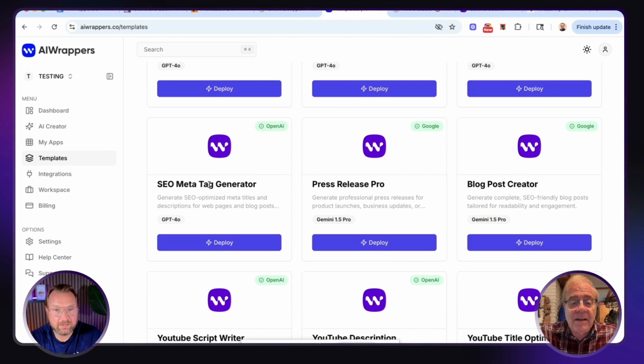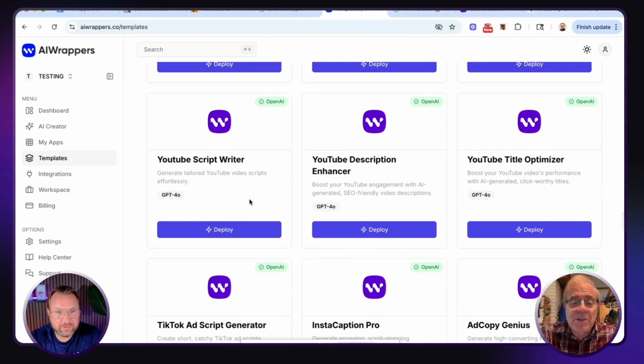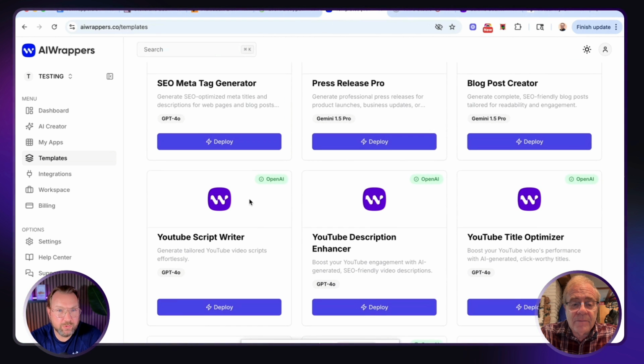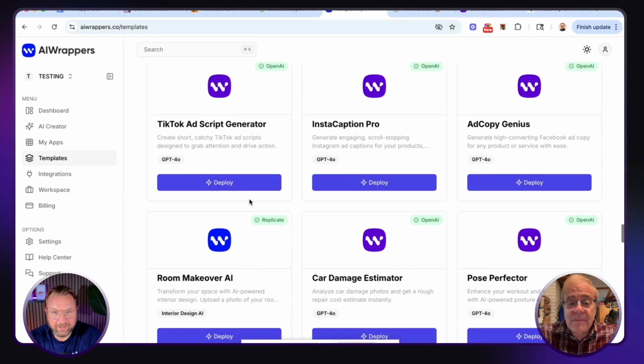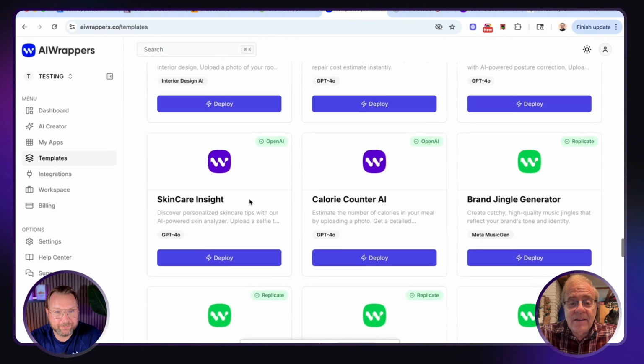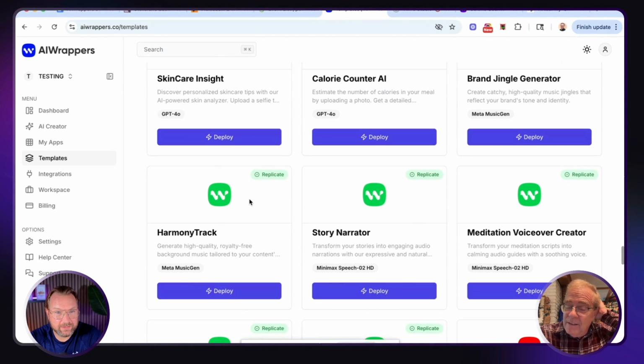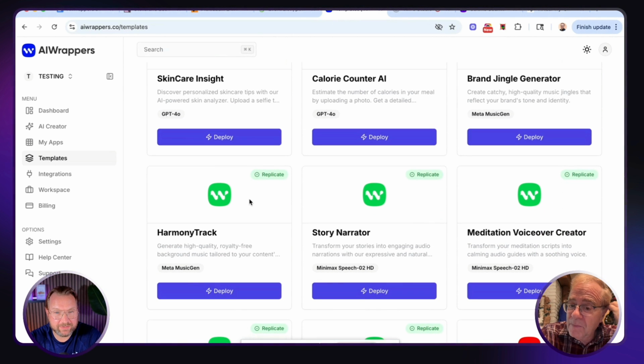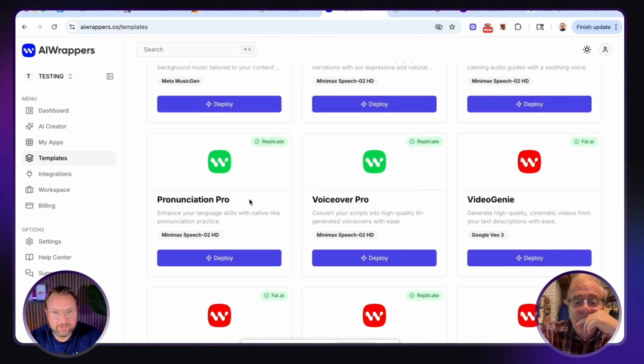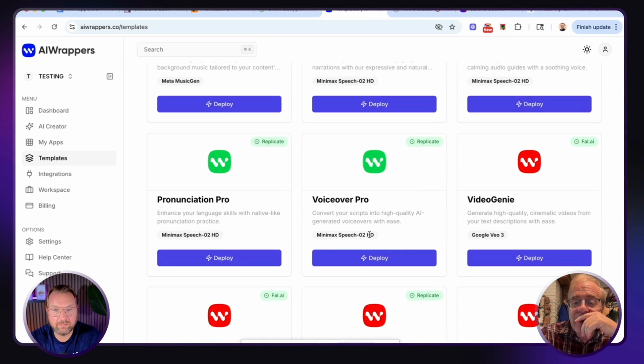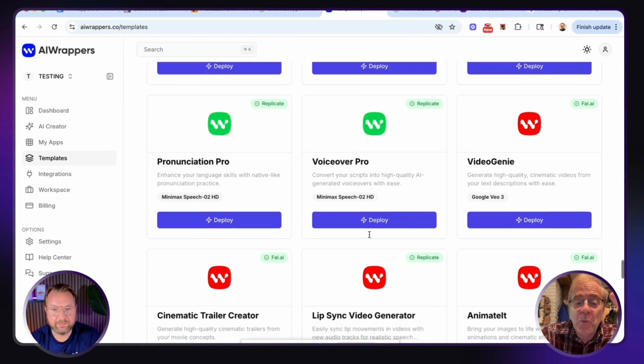SEO meta tag generator, YouTube SEO. I also noticed, Todd, I don't know if that's here at the top, that when you create an app, it's also able to create music apps. Yes, it can create music apps. That's cool as well. Yes, that's built right in. So jingles, full music tracks, etc. You can do everything here. Voiceovers, here's a voiceover one in the middle as an example, and it shows which AI it's leaning on here in the bottom left hand corner. And remember, when you're creating these, you could customize them to your business, to exactly what you want them to look like.